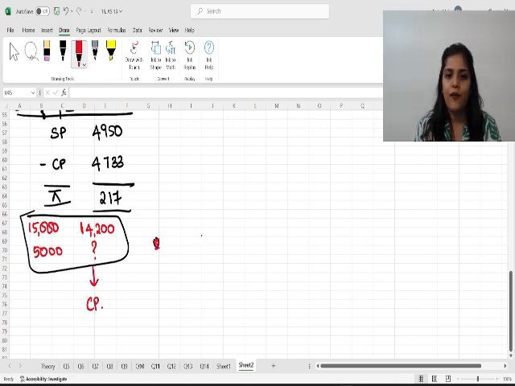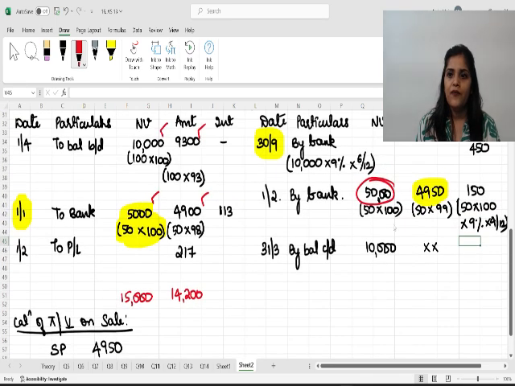Then you should compare it with the market price, which should be given in the question. If the question is silent, assume that it is not there, value it at cost price. And in the interest column, whatever balancing figure you get should be charged to P&L on 31st.